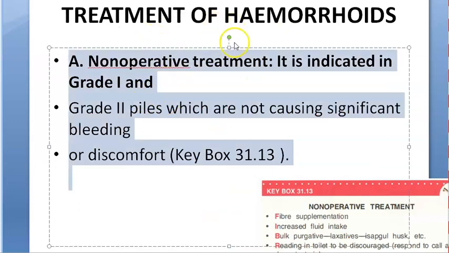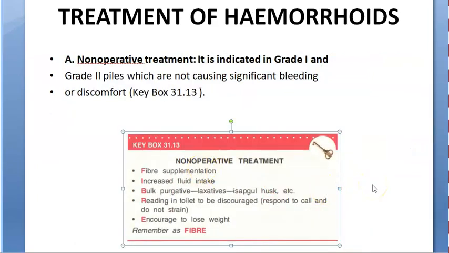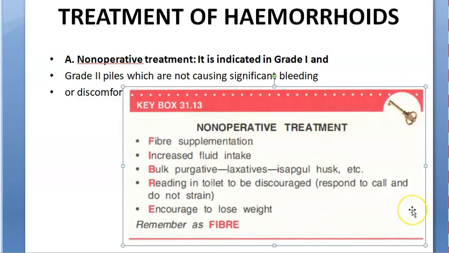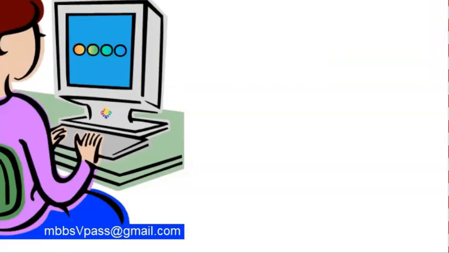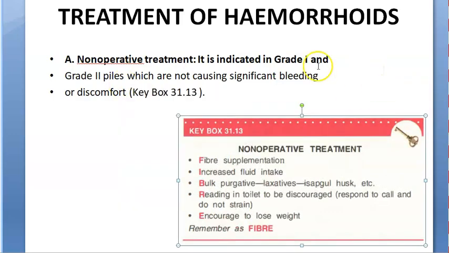There is non-operative treatment for grade 1 and grade 2. Okay, so non-operative means tell them to eat nicely, take food, fiber. Then purgatives, laxatives you give them. Reading in toilet is discouraged. Don't go and sit on the toilet and push. Don't strain. You got what I said? Wait for it to become urgent and then go to the bathroom. Don't go there and try to evacuate your bowels. Okay. Encouraged to lose weight because of all that abdominal pressure, obesity, etc. This is non-operative treatment, guys.